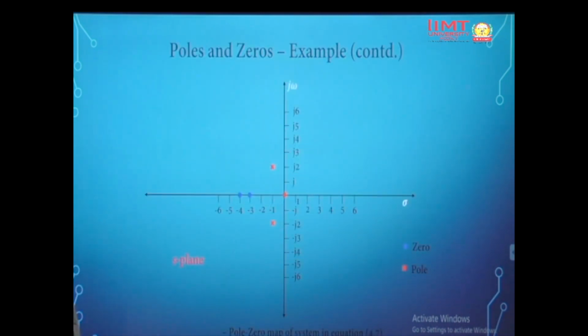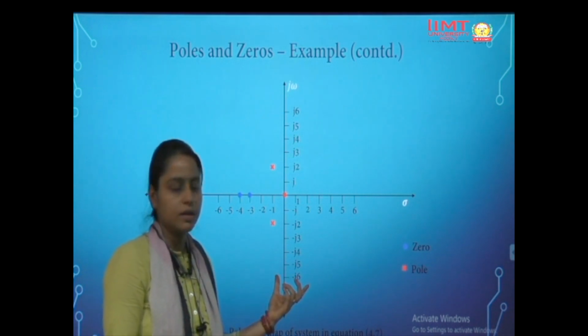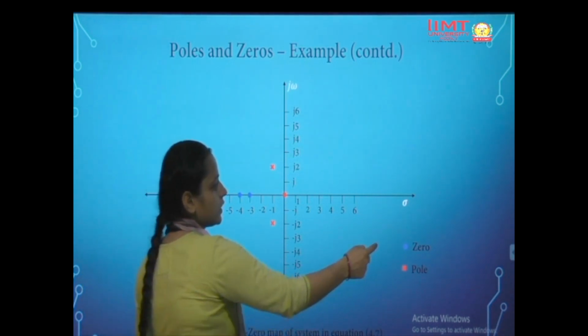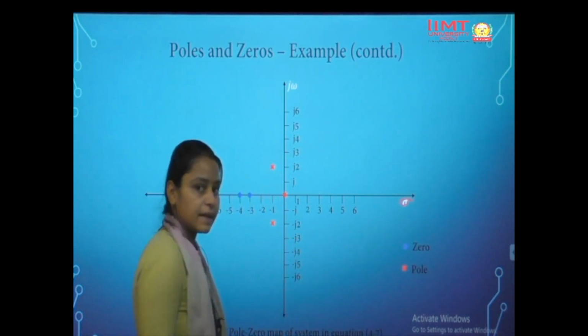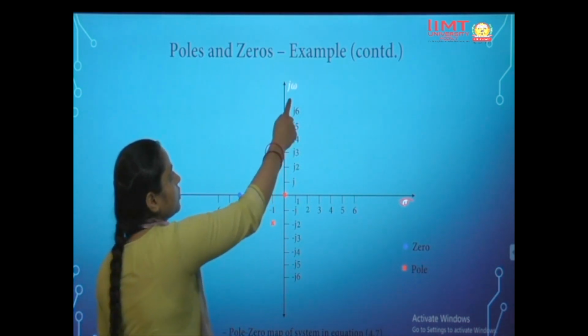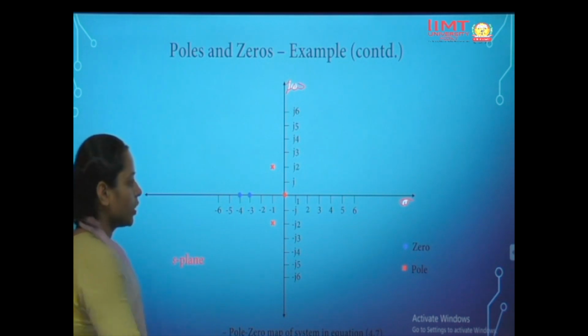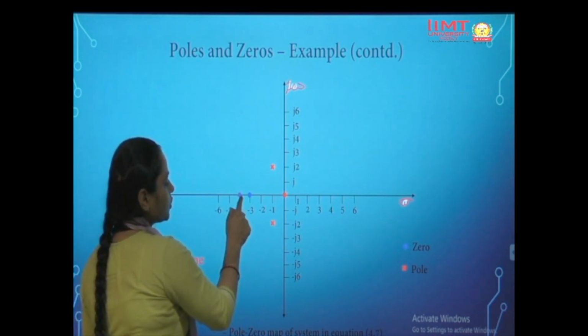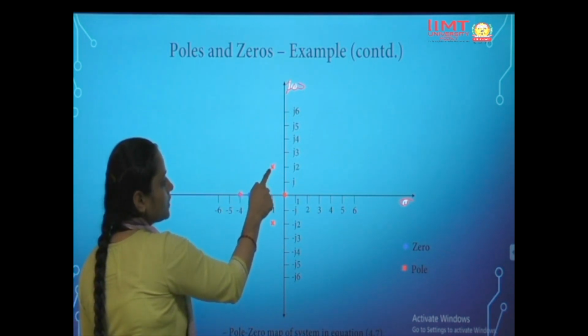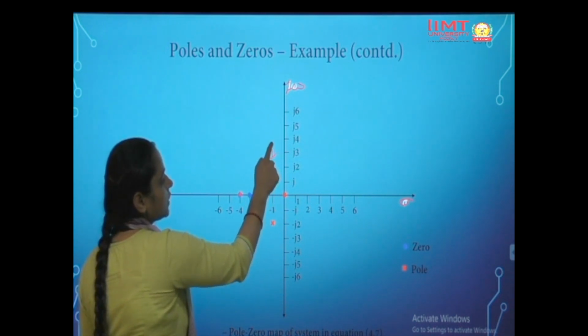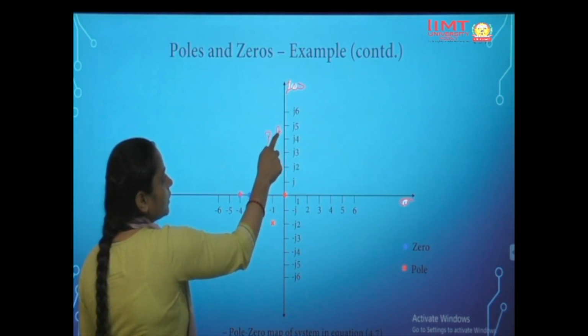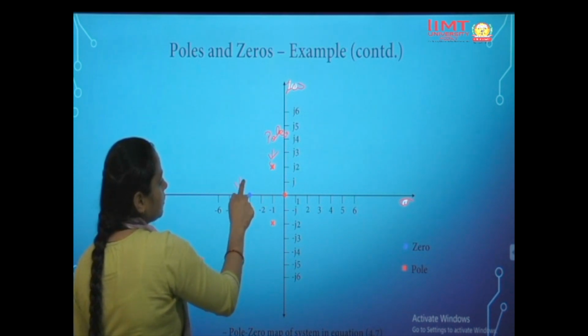Okay, so this is the pole-zero plot example. Here we have a term sigma, which denotes the real values of the poles or zeros, and on the y-axis we have the j omega axis. For zeros we simply show them by a dot, and for poles we show them by a cross. So these are the poles, and these are the zeros.